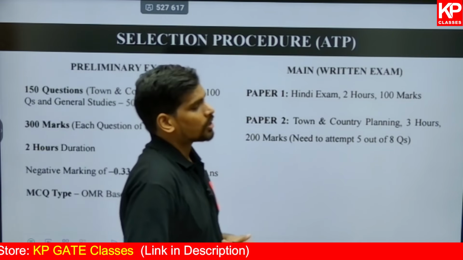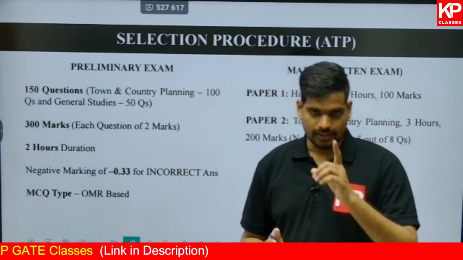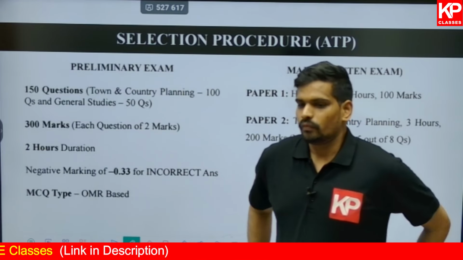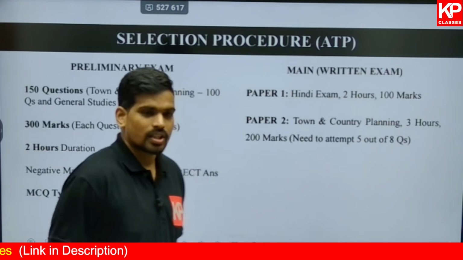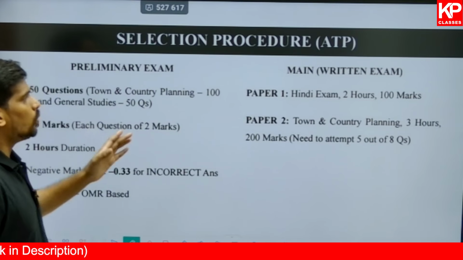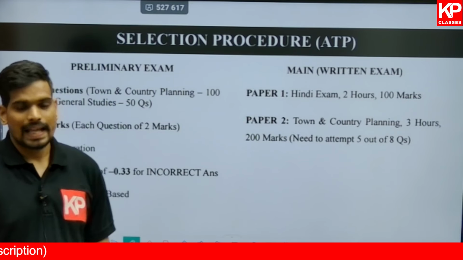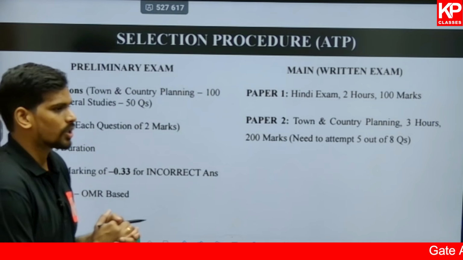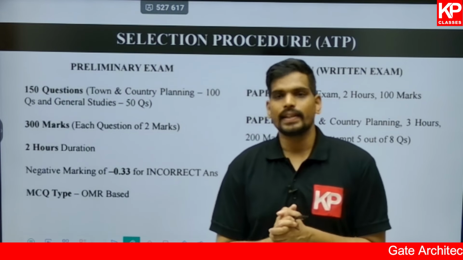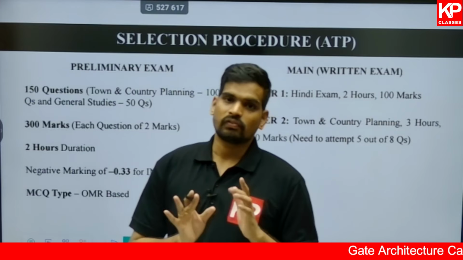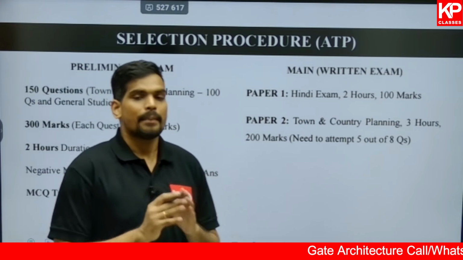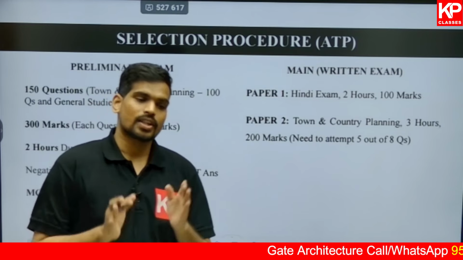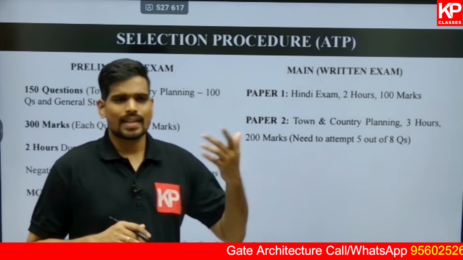Now coming to the selection procedure for the assistant town planner, this is a level 10 vacancy which is through a two-stage examination, not a single one. So you have a preliminary examination, then the main examination. The syllabus also is given. The good thing is the syllabus for both the preliminary exam and the main examination is the same. The official notification has the detailed syllabus, which is the same as last time.